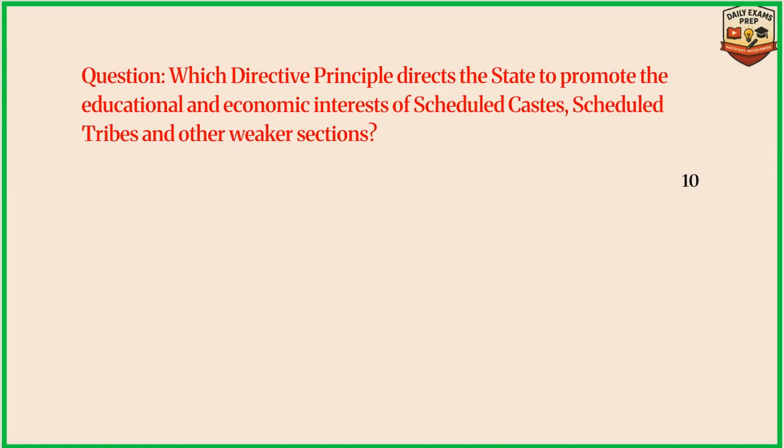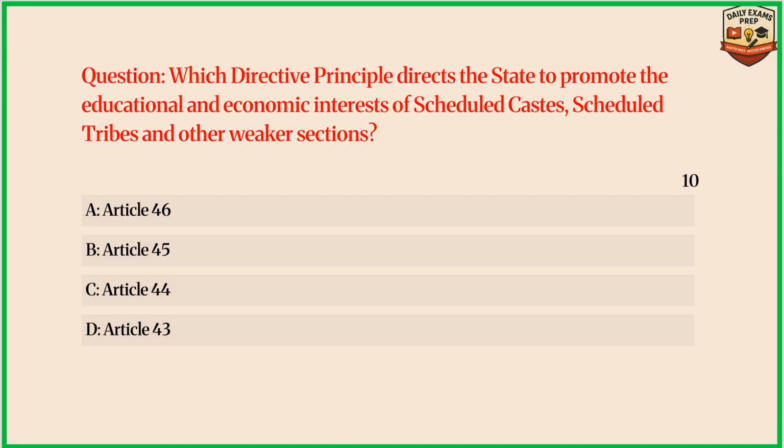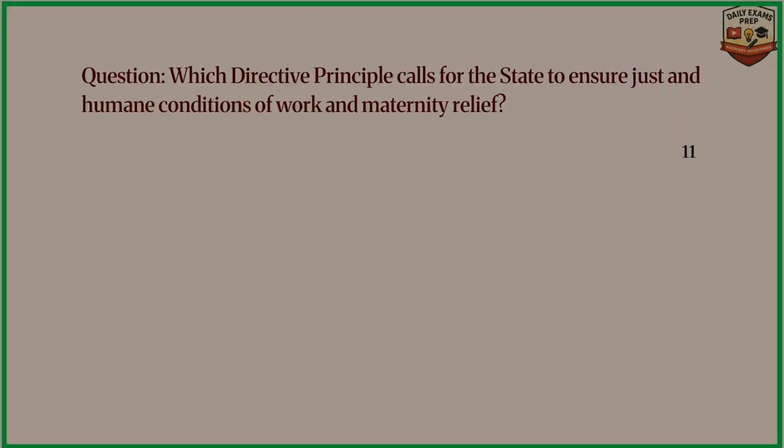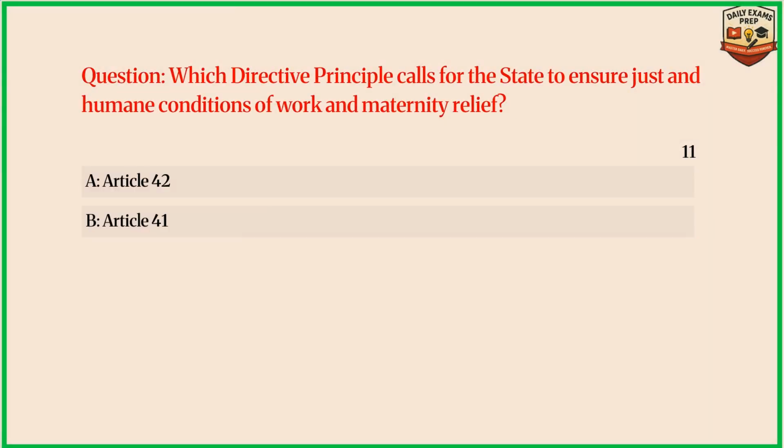Question: which directive principle directs the state to promote the educational and economic interests of scheduled castes, scheduled tribes, and other weaker sections? Answer A. Article 46. Question: which directive principle calls for the state to ensure just and humane conditions of work and maternity relief? Answer A. Article 42.